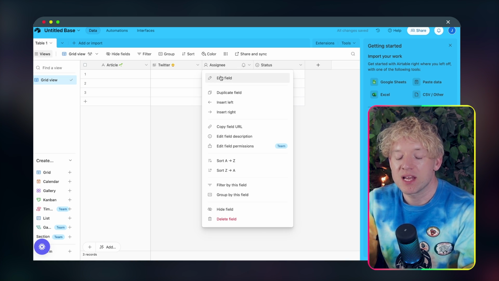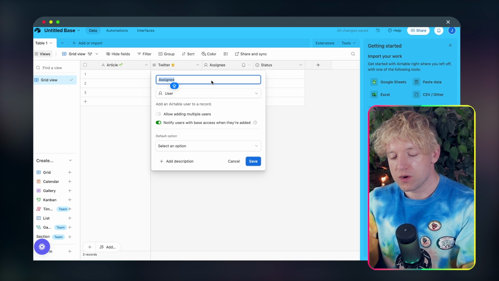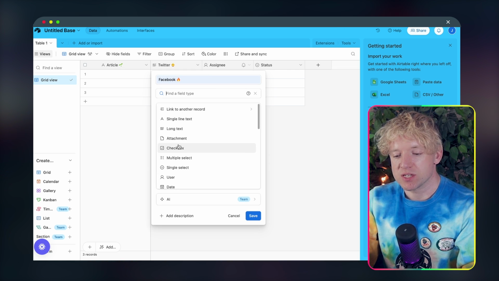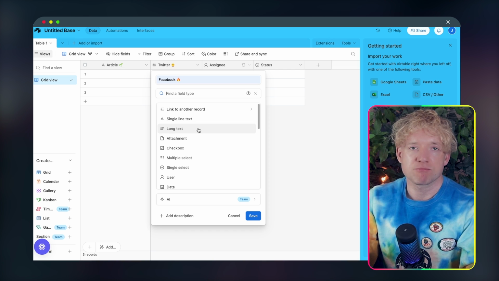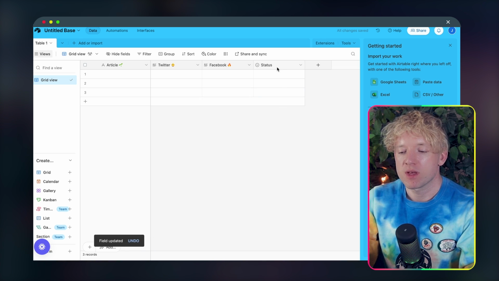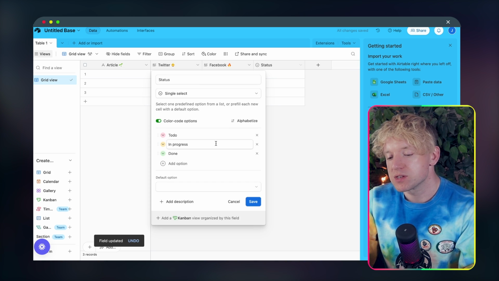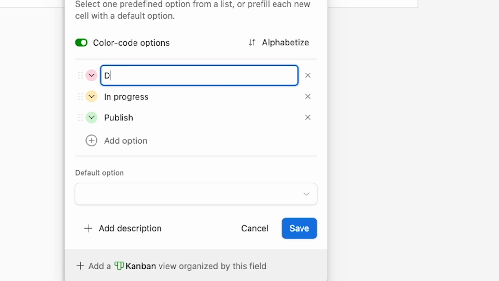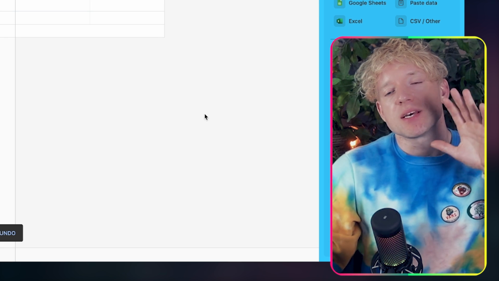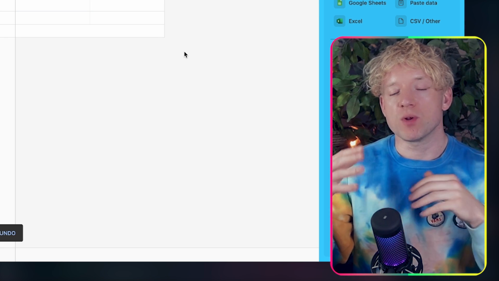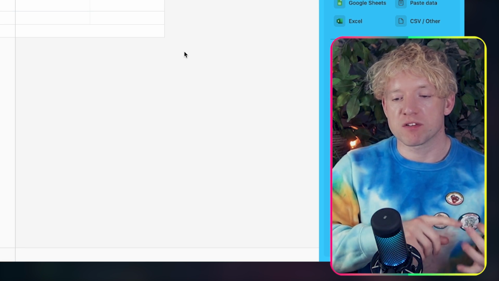Assignee, click on it, edit field. Here we're going to call this one Facebook and change it to, it could be long text, it could be single line text, whatever you want. And then we've got status. For this one, we can right click on it with an edit field and say publish, deny. And then guys, I've just deleted the status field.